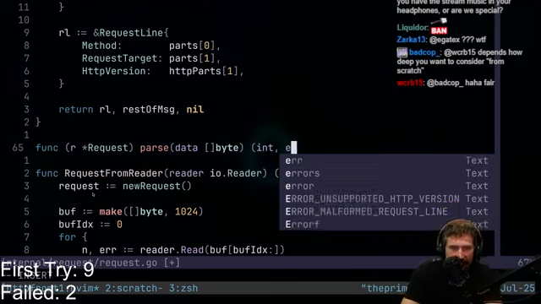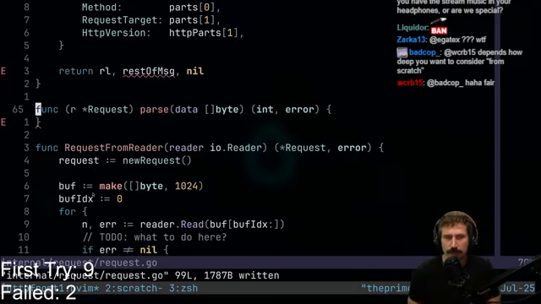And then I'll pass out an int and probably an error. That's probably what we want to do: how much of the buffer we parsed, and our error. Does that sound pretty good?